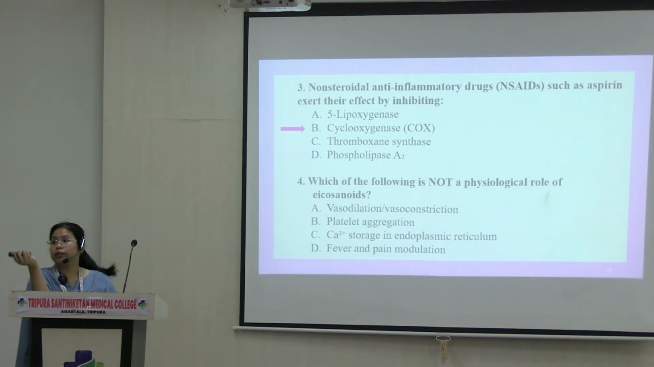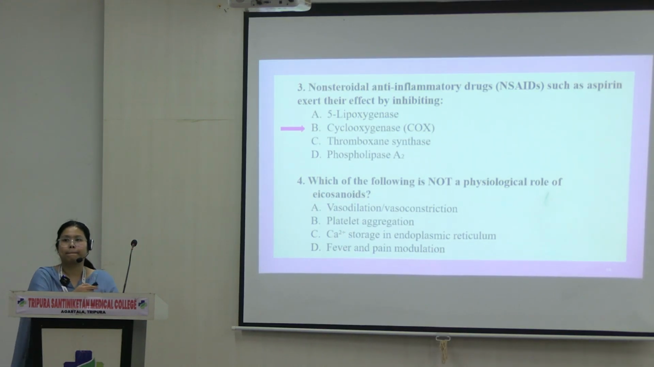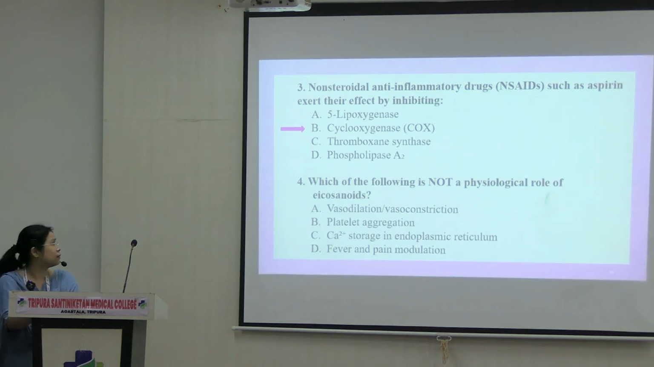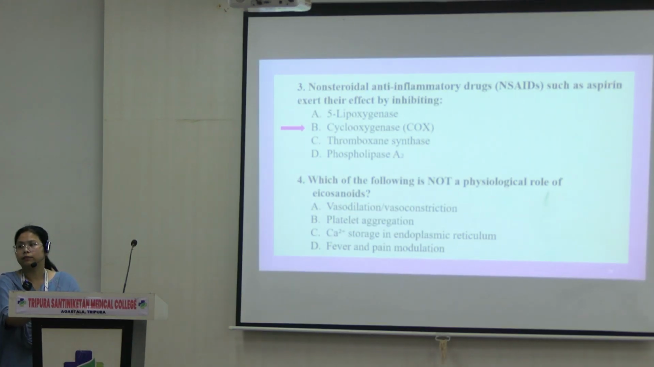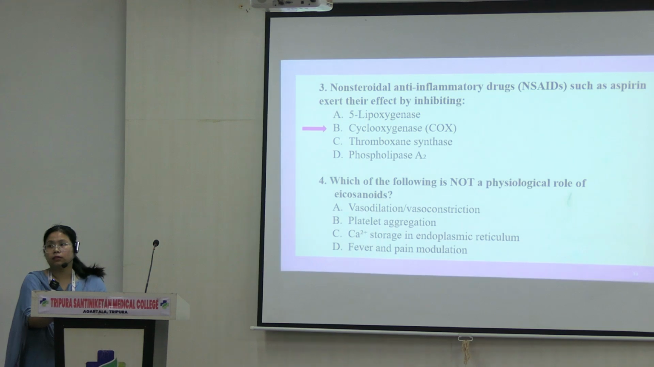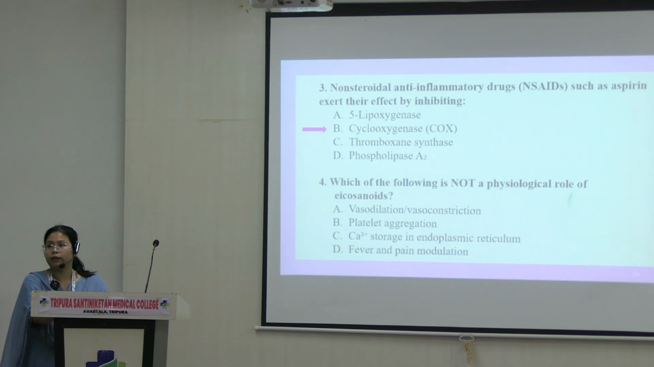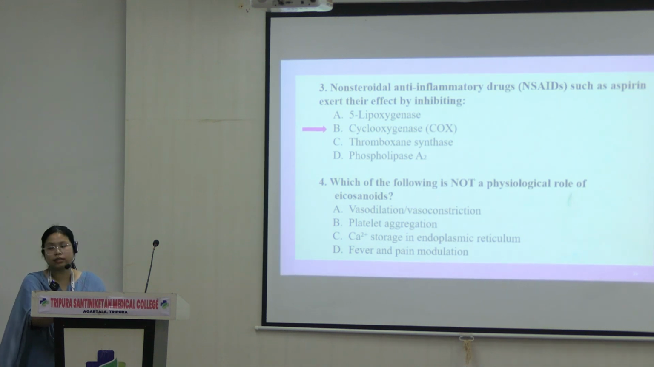Then fourth, this one, a very easy question. What is not a physiological role of eicosanoids? Among these, what is not the role of eicosanoids? A, B, C, D. Which one? Answer the question. How many of you say A? This time I am asking from this side. How many of you say A, B, C? Some of you say C and D. No one. So the answer is C.